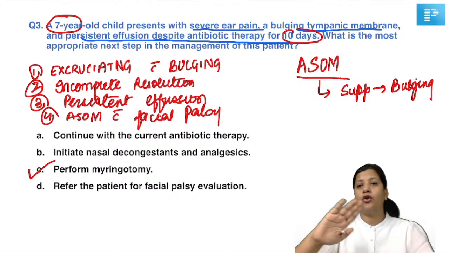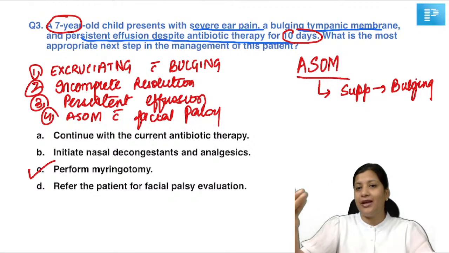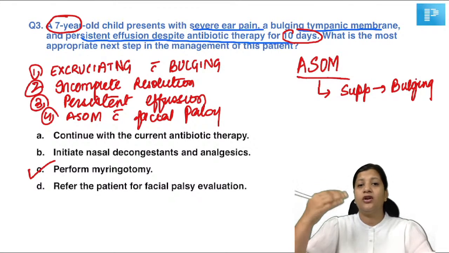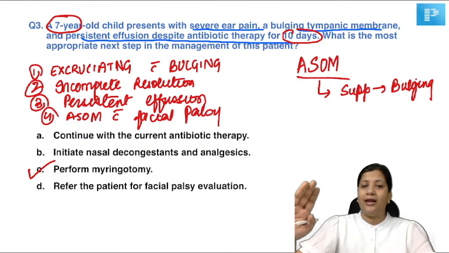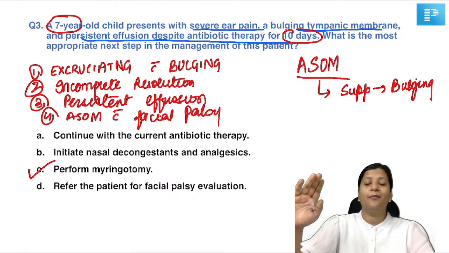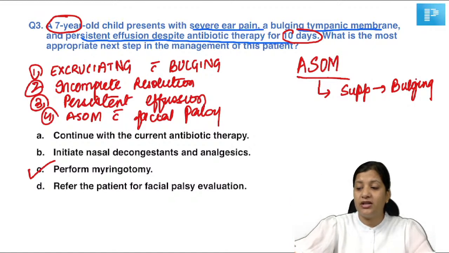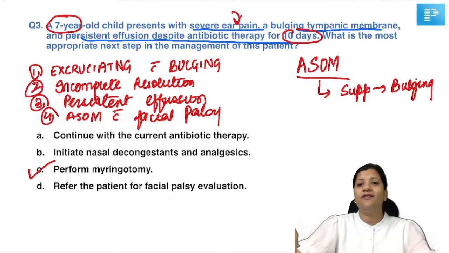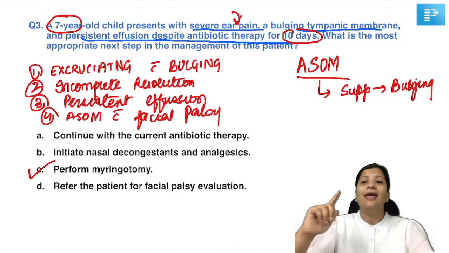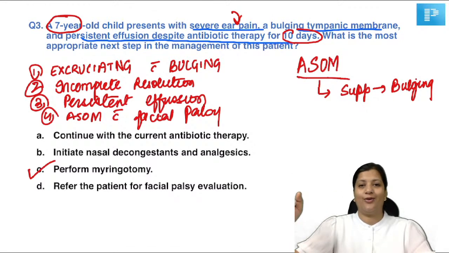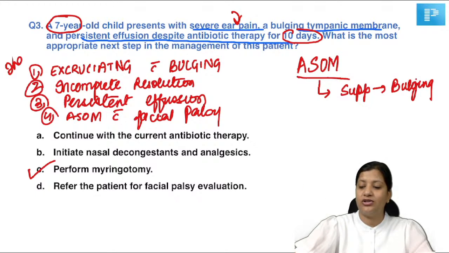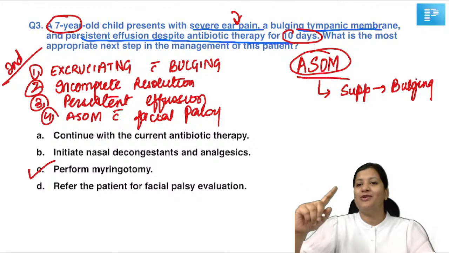So here you will not continue the antibiotic or change the antibiotic or give steroids or decongestant. You are not going to do any of this. You are going to straight clear the pus from the middle ear. The tympanic membrane is anyways bulging. The patient is having severe pain. You have given antibiotic and it has not resolved. Then you are going to go for myringotomy. So you need to know from this question what are the indications for myringotomy in a patient with ASOM, and I think now you've clearly understood it.